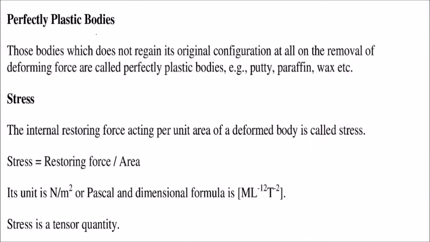Perfectly plastic bodies, so there is a difference between elastic and plastic. Those bodies which do not regain their original configuration at all. If you apply some force, afterwards it will not regain its original shape. These are known as perfectly plastic bodies, like putty, paraffin wax.